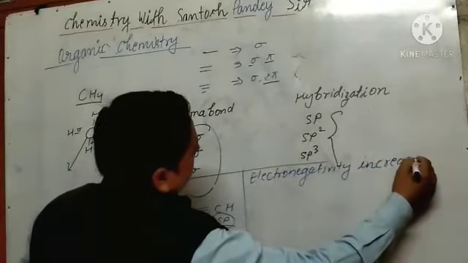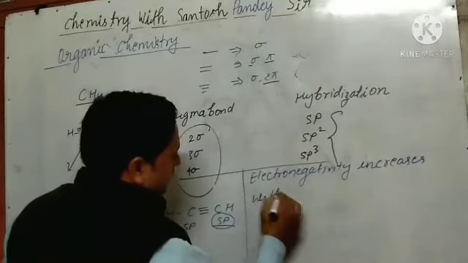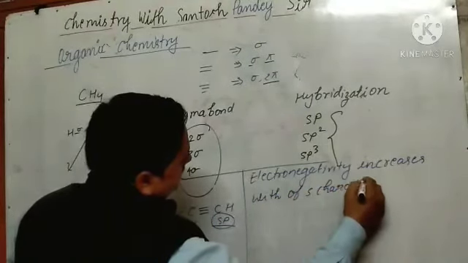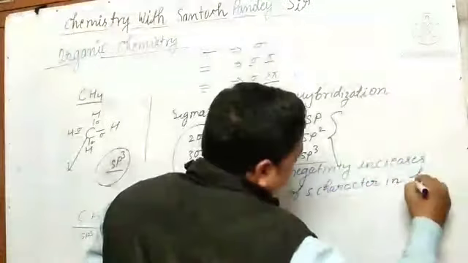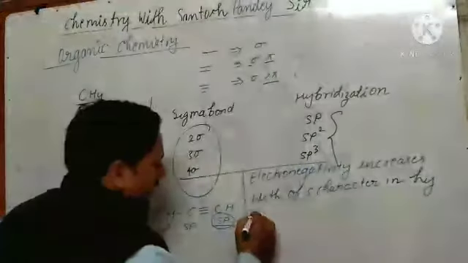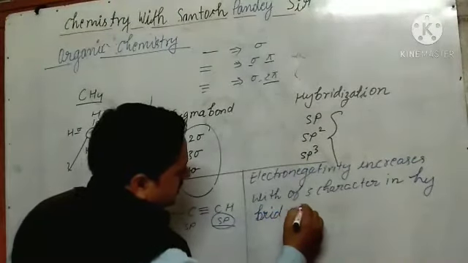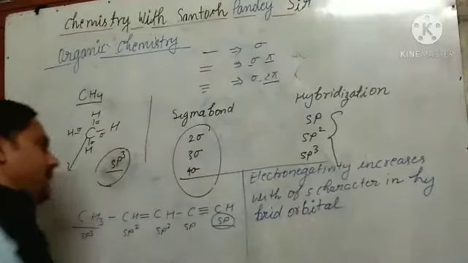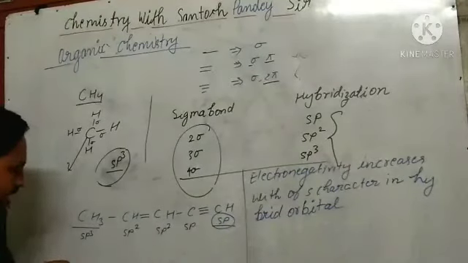Electronegativity increases with increase of s character in hybrid orbital. So if I ask you which one is highly electronegative, those two are highly electronegative